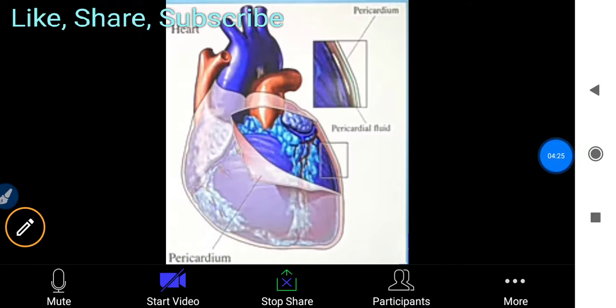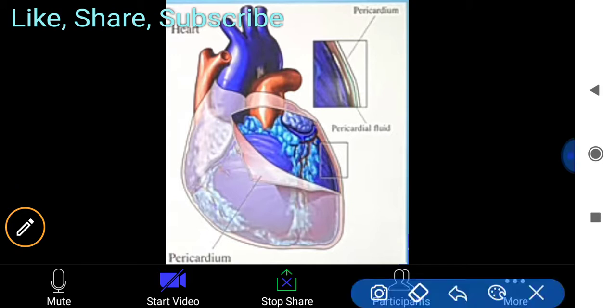So this is the outermost structure of the heart. You can see here one outer covering is found. We all know that our skin is a protecting covering for our other organs. Because they are very delicate organs, they also need a covering for their protection.